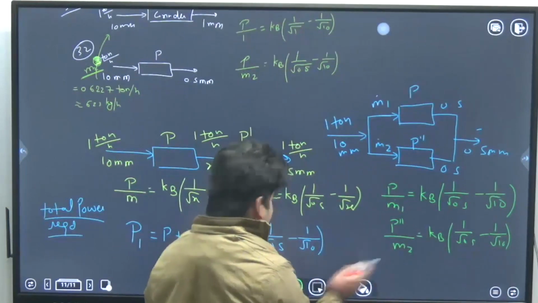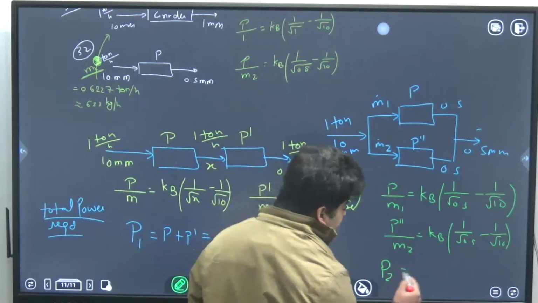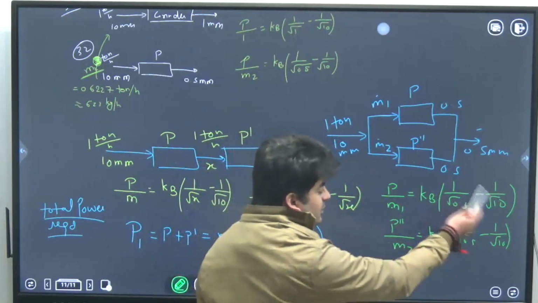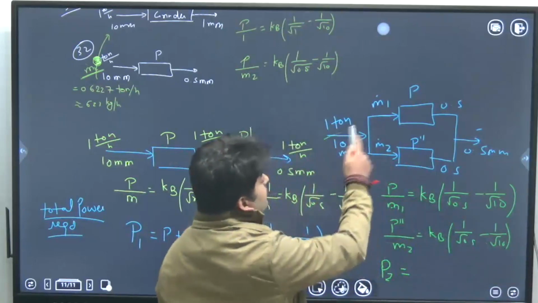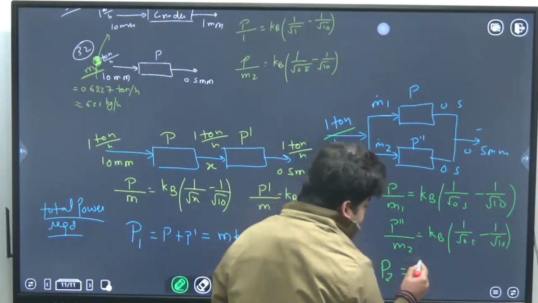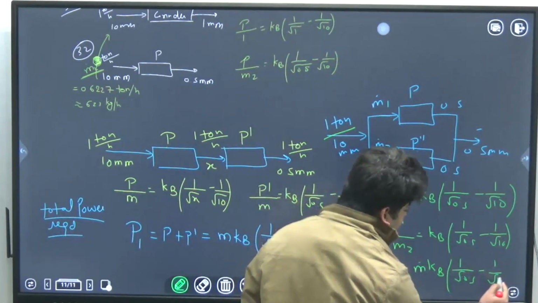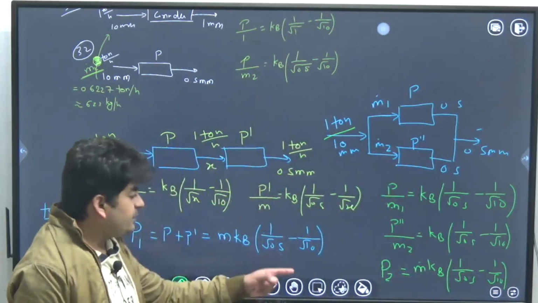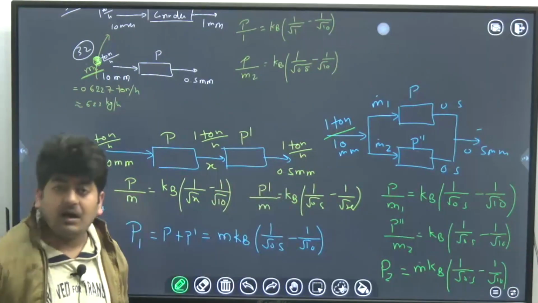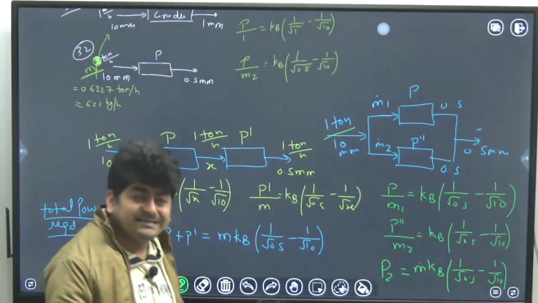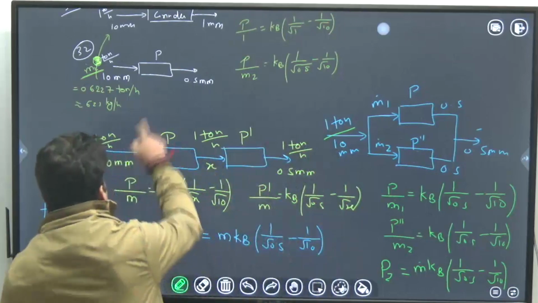When you add them to calculate the total power, say P2, all these things are common, so on the right hand side we will have m1 plus m2, and m1 plus m2 is equal to 1 ton per hour. Here you can see the total power required in series as well as in parallel is the same, and if the total power required is the same, it means the additional power required will also be the same. So the correct answer will be option C.